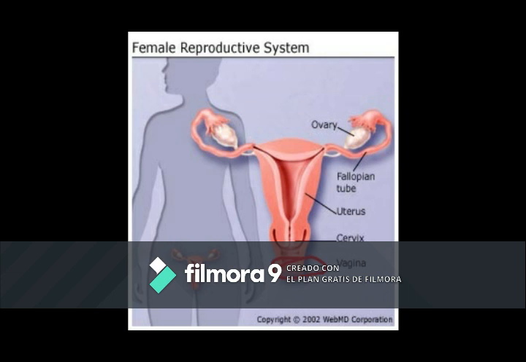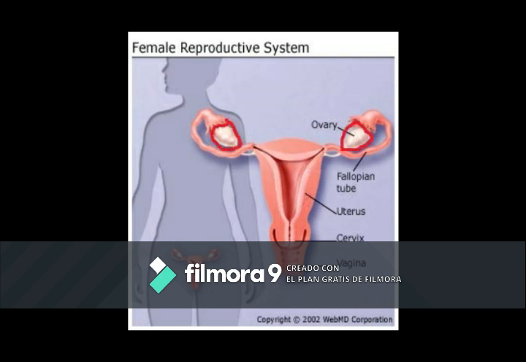The vagina is a canal that joins the cervix, the lower part of the uterus, to the outside of the body. It's also known as the birth canal. The uterus is a hollow, pear-shaped organ where the fetus develops. The uterus is divided into parts: the cervix, which is the lower part that opens to the vagina, and the main body of the uterus called the corpus. The corpus can easily expand to hold a developing baby. A channel through the cervix allows sperm to enter and menstrual blood to exit.